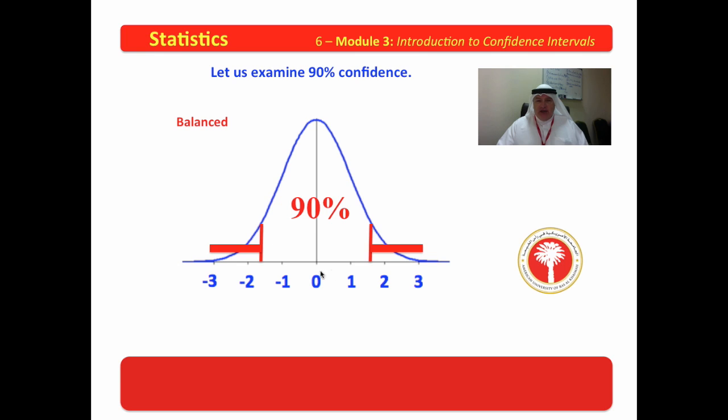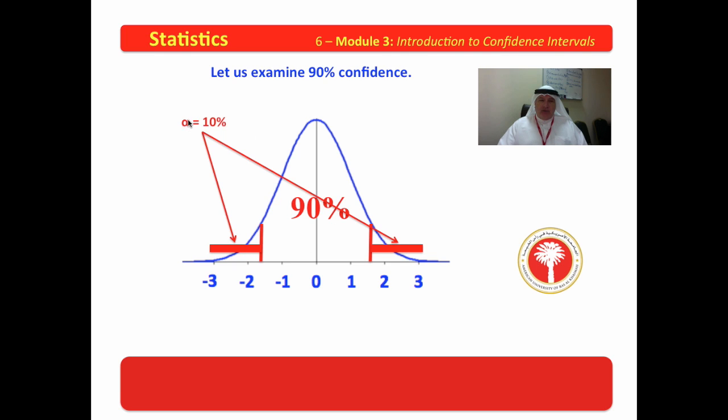Now, that 90% is balanced on the mean, and that means some very neat things. If it is balanced on the mean, then this area here and this area here are exactly the same. In other words, the 90% is here, so what's left is divided in half on each side. Now, how much is left? Well, what's on that side is the same as that side, and together we know that if 90% is in here, that leaves 10%. So we call this the confidence area, and this is the error.